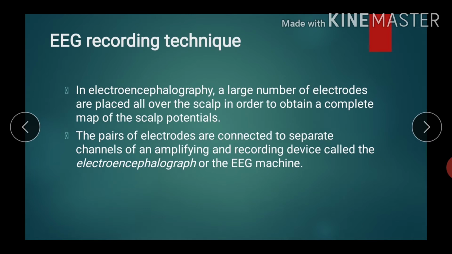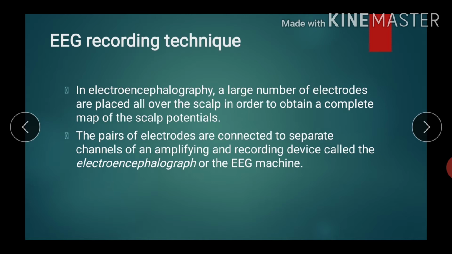In electroencephalography, a large number of electrodes are placed all over the scalp in order to obtain a complete map of scalp potential.